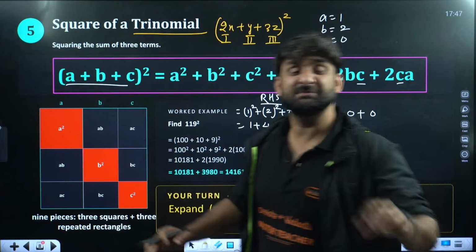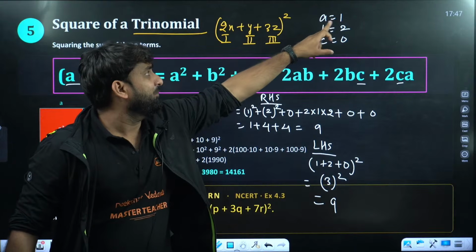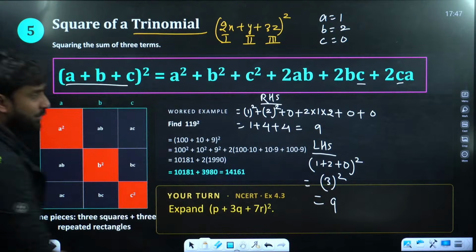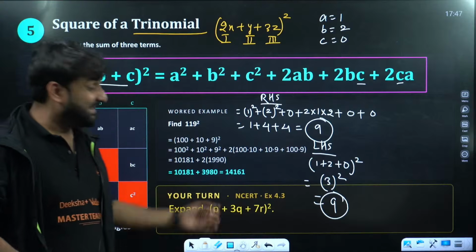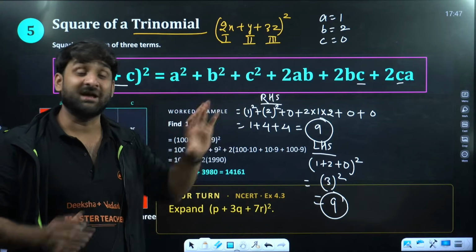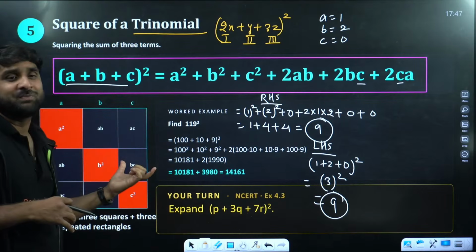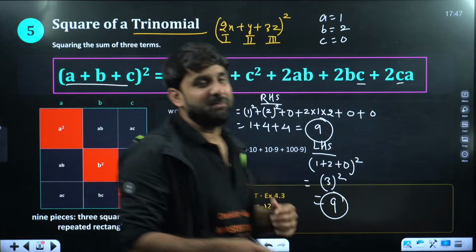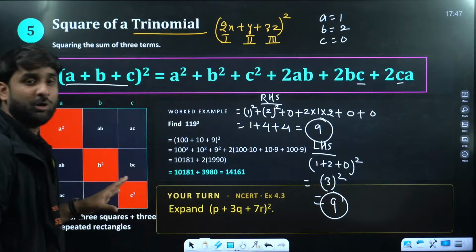This identity is powerful. When we have put a 1, b 2 and c 0 at the right hand side and left hand side, we are getting the same result. It indicates that this identity is absolutely powerful. Now the question came here, sir, how is it proved? How can we prove this identity? So let me give you the proof of this identity, champions. I hope this is clear to all.